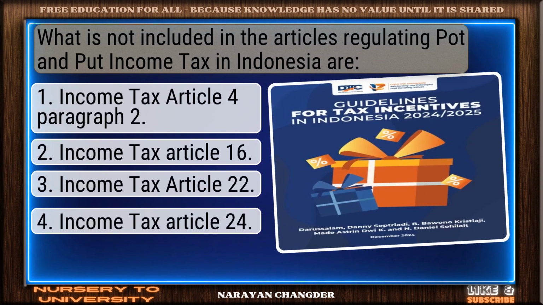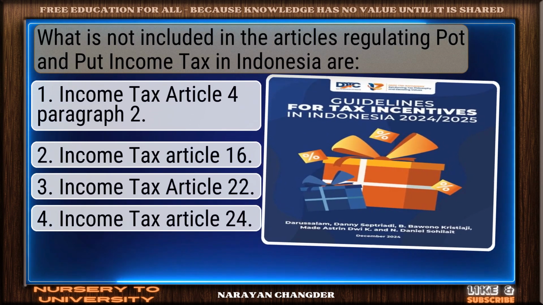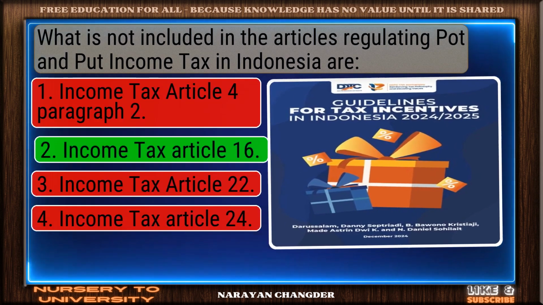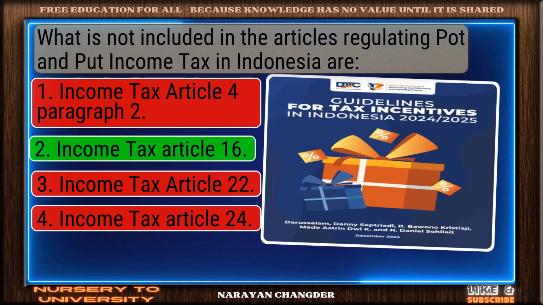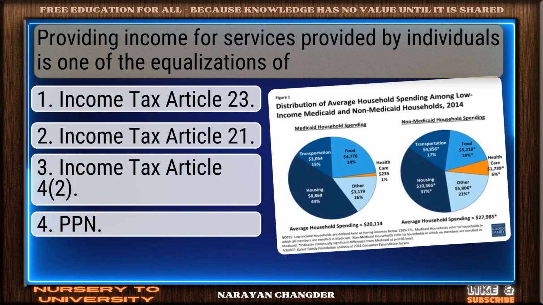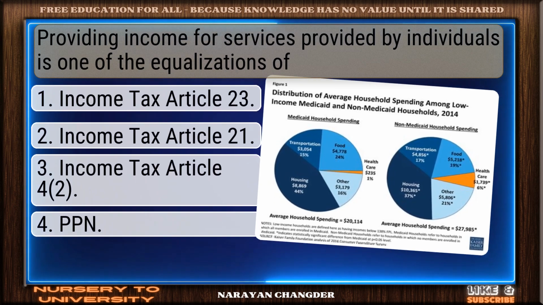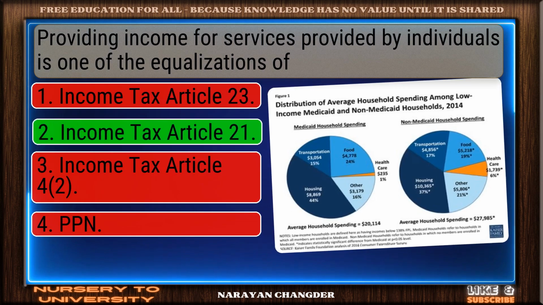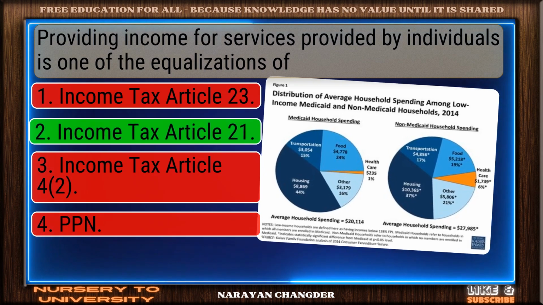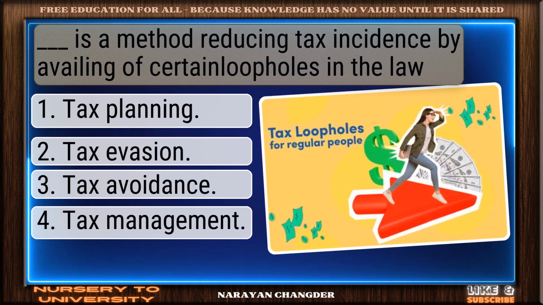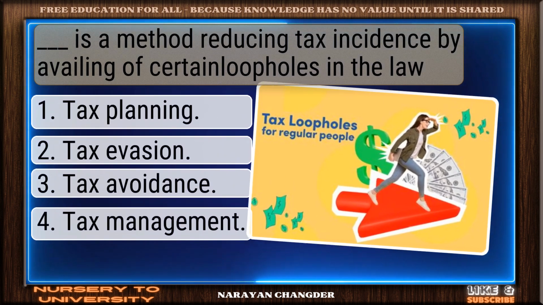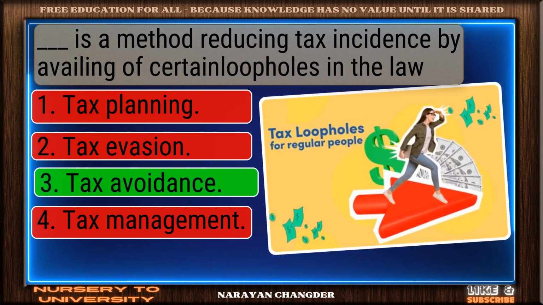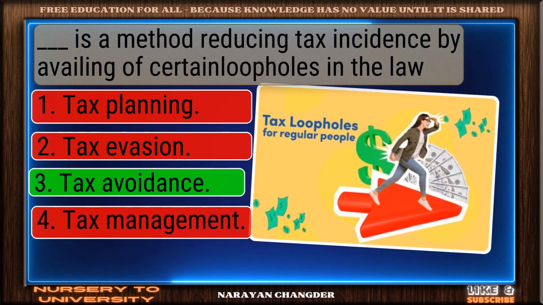What is not included in the articles regulating PPh and PPN income tax in Indonesia are? Nicely done. Income tax Article 16 is a solid answer. Providing income for services provided by individuals is one of the equalizations of. Good job. Your answer, Income Tax Article 21, works well here. Dash is a method of reducing tax incidence by availing of certain loopholes in the law. Strong choice. Tax avoidance is the right answer.